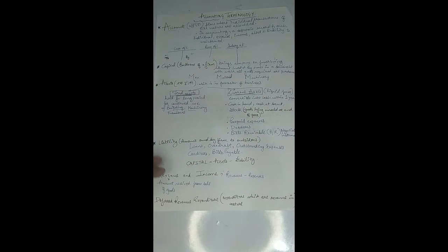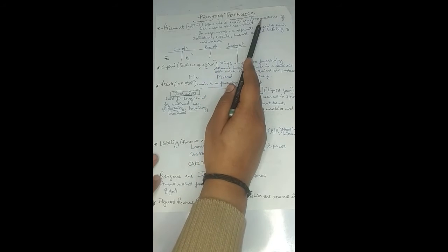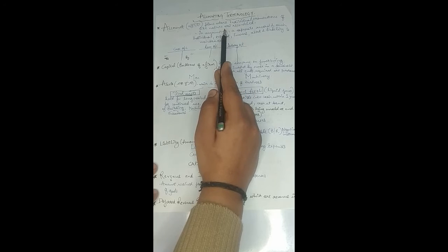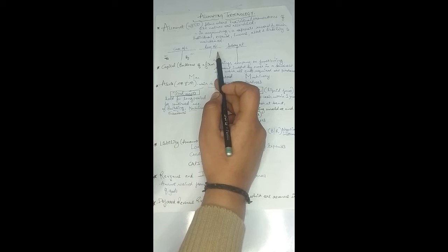There will be a number of transactions related to cash, plant and machinery, land and building, sales, purchases, sales return, the rent and salary paid by the organization, the wages paid by the organization. So there will be n number of transactions related to these. When all these individual transactions of like nature are recorded in a particular place, that is known as an account.